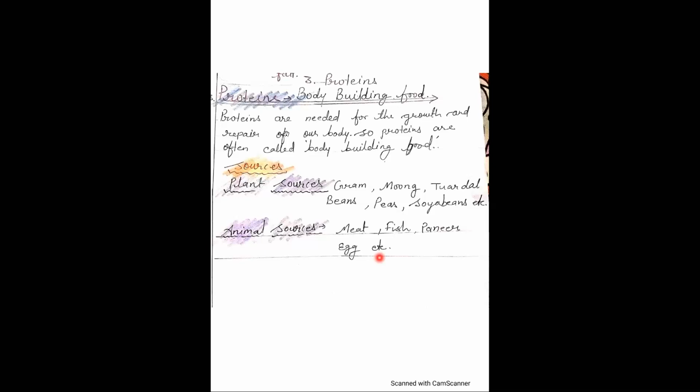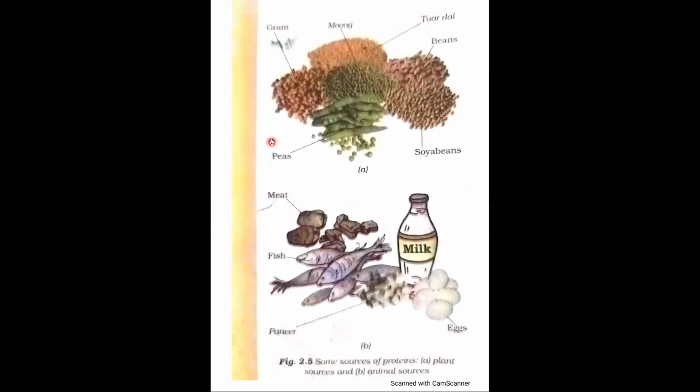There are some pictures of food items. After studying these, it will be very easy to understand. After seeing this picture, you can understand what food items contain protein. First are the plant sources of protein: peas, then gram, then moong, chana, then beans and soya bean. They are the plant sources of protein.